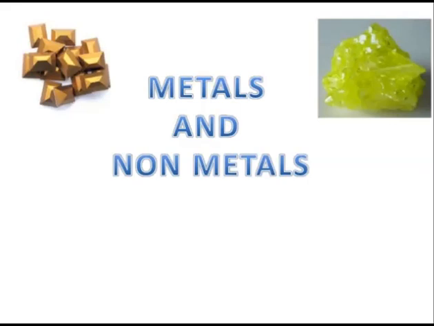Now, in this chapter, we will discuss two different types of materials which are classified on the basis of some physical and chemical properties. These two are metals and non-metals. Now, as you know, in chemistry, the things are made up of elements. These elements are made up of atoms. An element is made up of atoms.